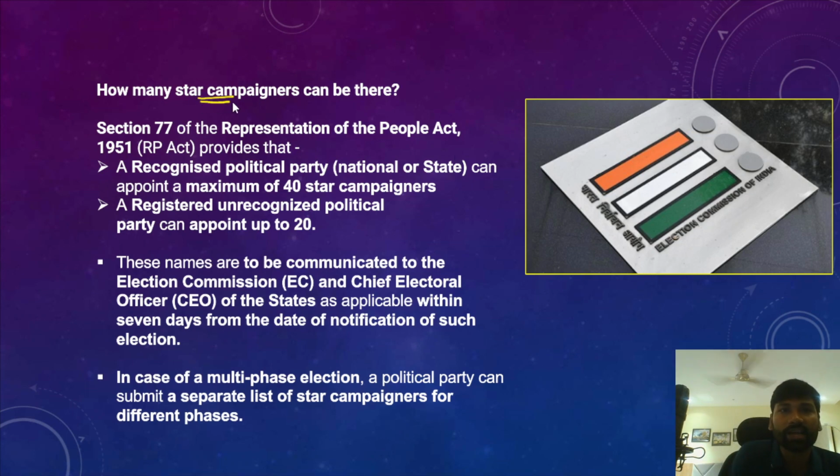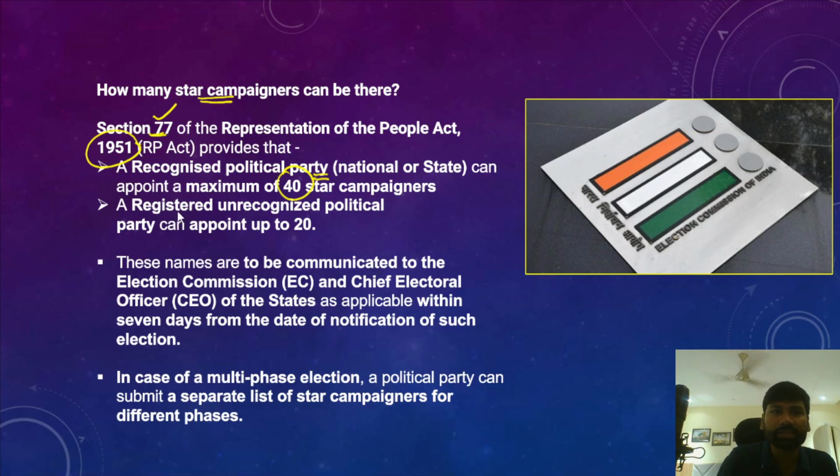So how many star campaigners can be appointed by a political party? In fact, section 77 of the Representation of People Act 1951 tells us this. Section 77 tells that a recognized political party, whether a national party or a state party, can appoint around 40 star campaigners for each party.